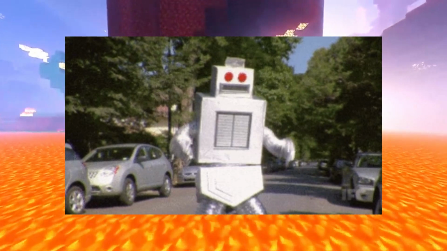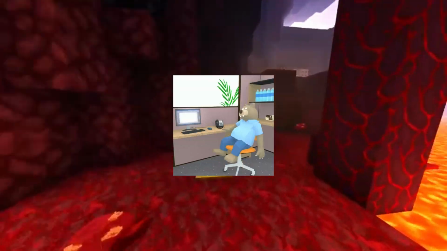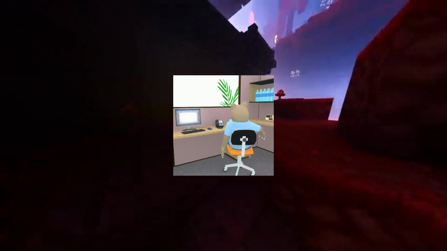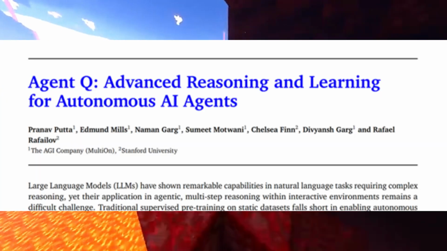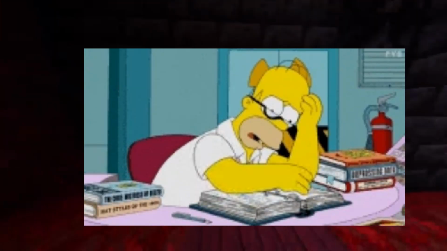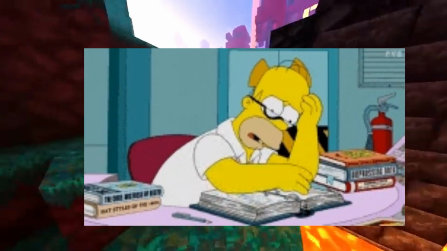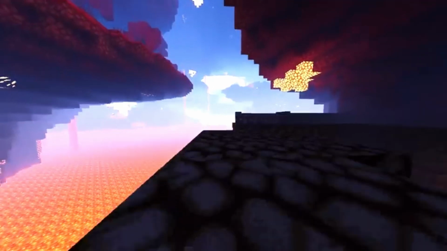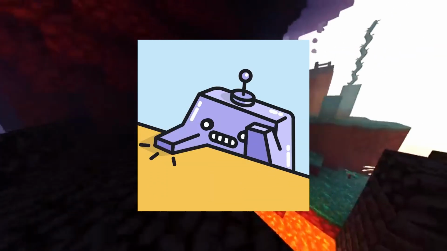I want to build AGI, but I got no money, so I'm left to reading other people's attempt to build AGI. Here we have a paper, AgentQ, a reasoning AI for learning web browsing. It's one of those AI papers that try to perform reinforcement learning to make LLMs into AI agents. Think of it like the second phase of applying RLHF again.